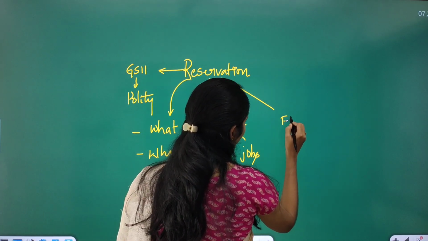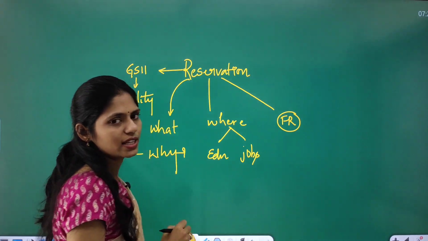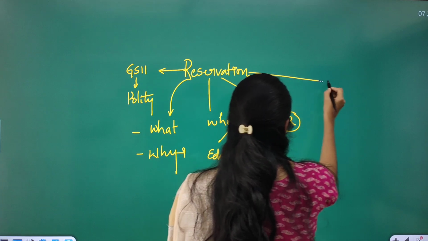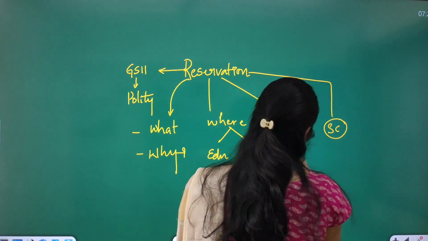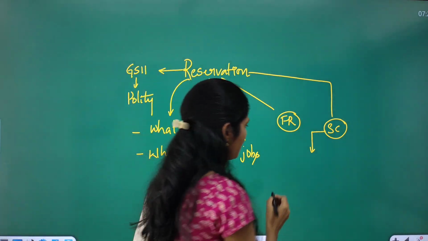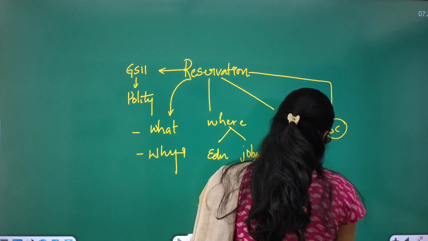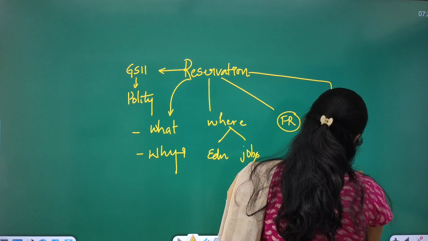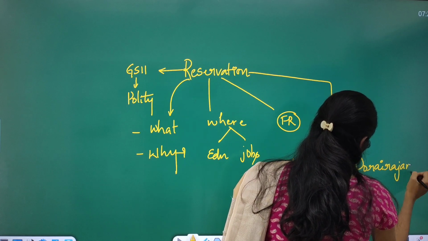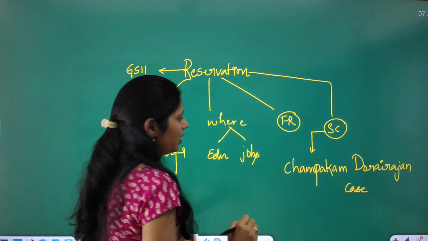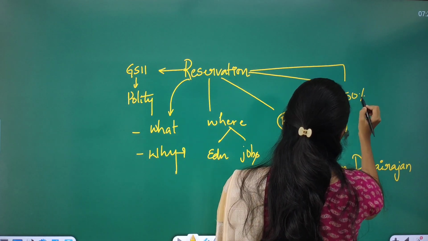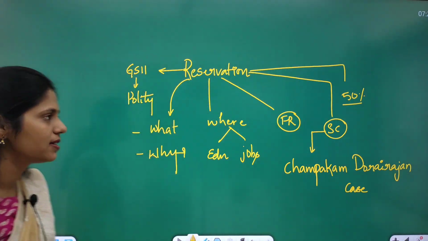You have to see the fundamental rights which are talking about reservation, especially there are some exceptions. You have to know those exceptions. And there is one Supreme Court judgment that is talking about reservation, that is the Champakam Dorairajan case. And here there is also one more concept, that is the ceiling limit of 50% of reservation. So what is it about?